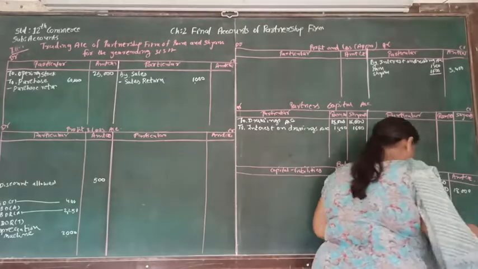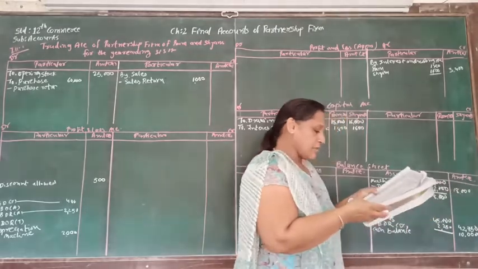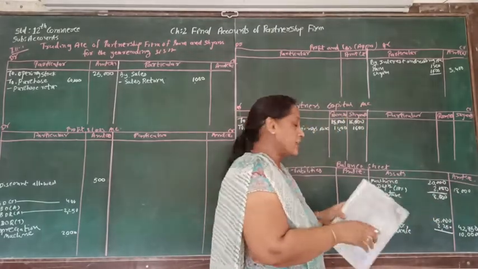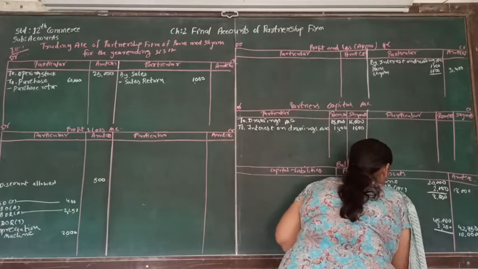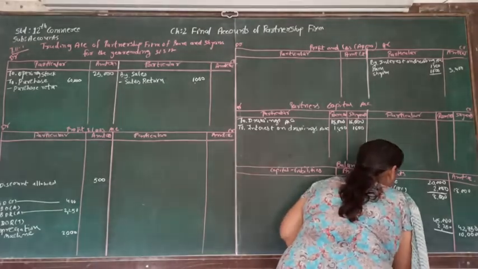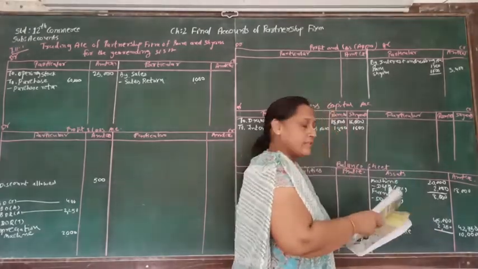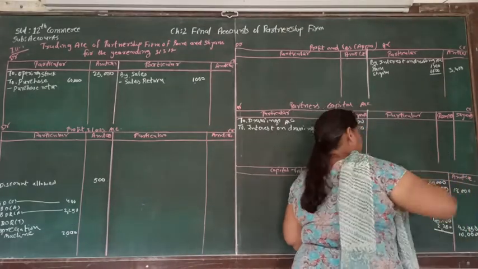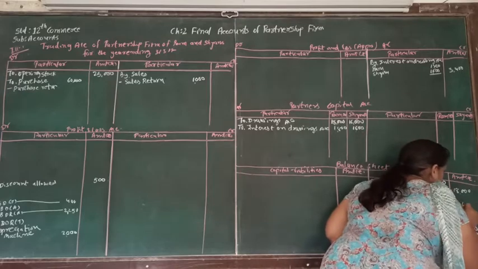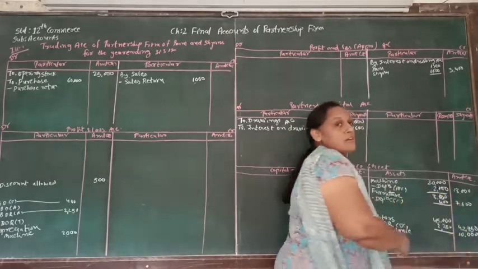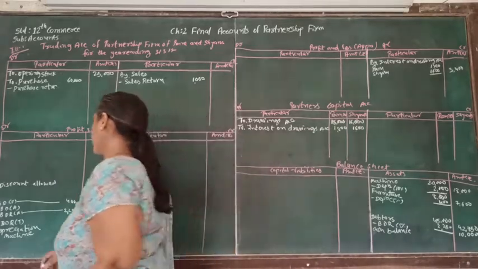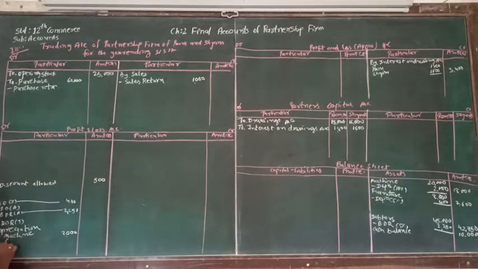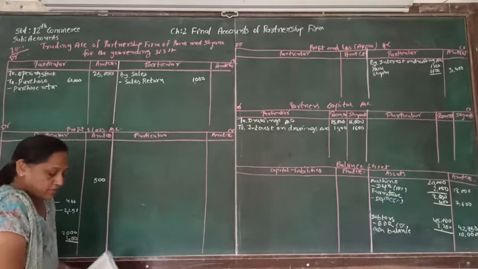And depreciation on the furniture, here in the adjustment number 3 it is stated that 5% depreciation on the furniture. So 5% of 8,000, that will be 400. So that 400 we are going to deduct from the furniture, and the amount will be 7,600. And this 400 supposed to be debited to the profit and loss account here. Furniture 400.